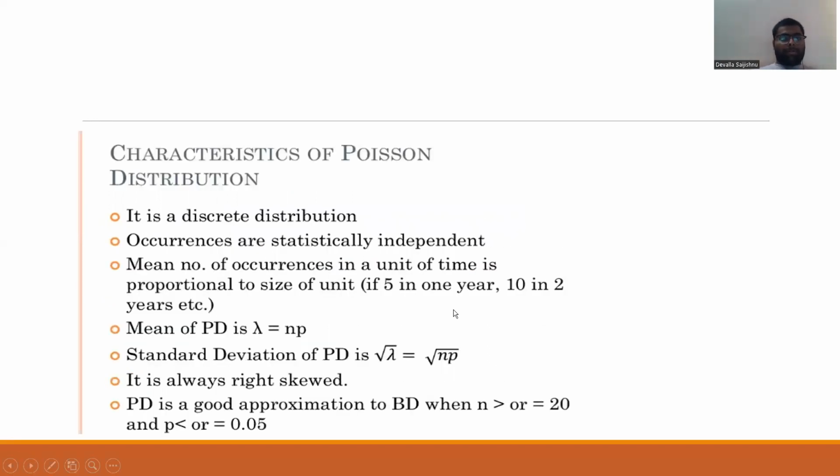Characteristics of the Poisson distribution: it is a discrete distribution. Occurrences are statistically independent. The mean number of occurrences in a unit of time is proportional to the size of the unit. The mean of the Poisson distribution is lambda equal to np. The standard deviation is root lambda, equal to root of np. It is always right skewed. The Poisson distribution is a good approximation to the binomial distribution when n is greater than or equal to 20.